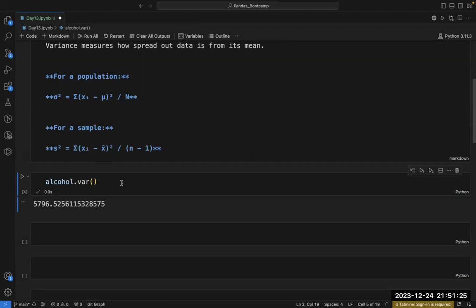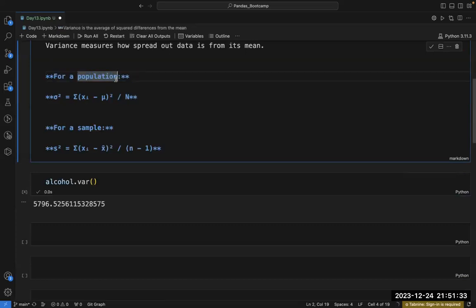Since I'm using my complete data, I'm going to use the population formula. If I were using a sample of the data, then I would use the other formula.